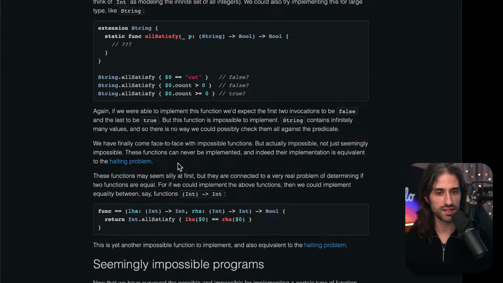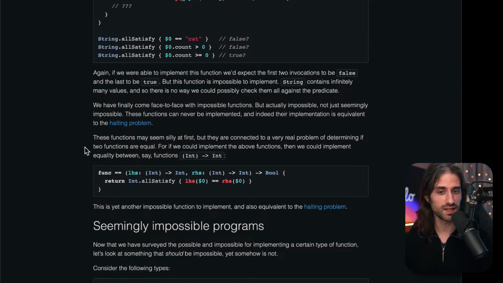These functions can never be implemented, and indeed their implementation is equivalent to the halting problem that I mentioned at the beginning. These functions may seem silly at first, but they are connected to a very real problem of determining if two functions are equal. For if we could implement the above functions, then we could implement equality between, say, functions from int to int. So we could define an equal operator that would take two functions from int to int, and it would return whether or not these two functions are equal, meaning that for the same input, they produce the same output.